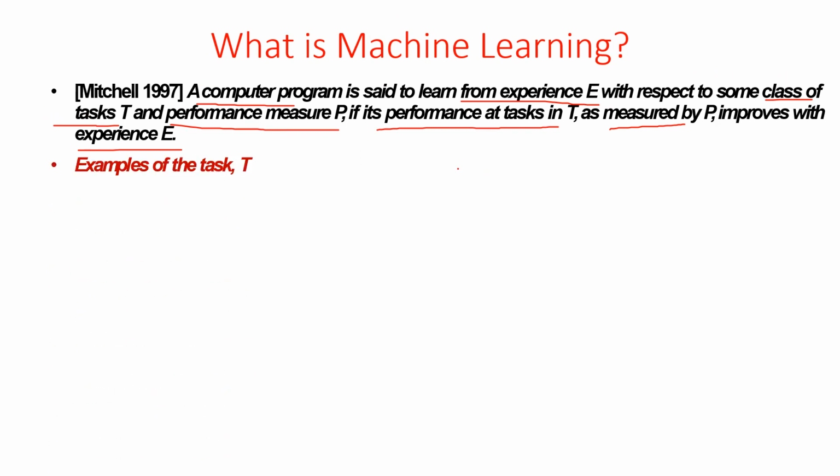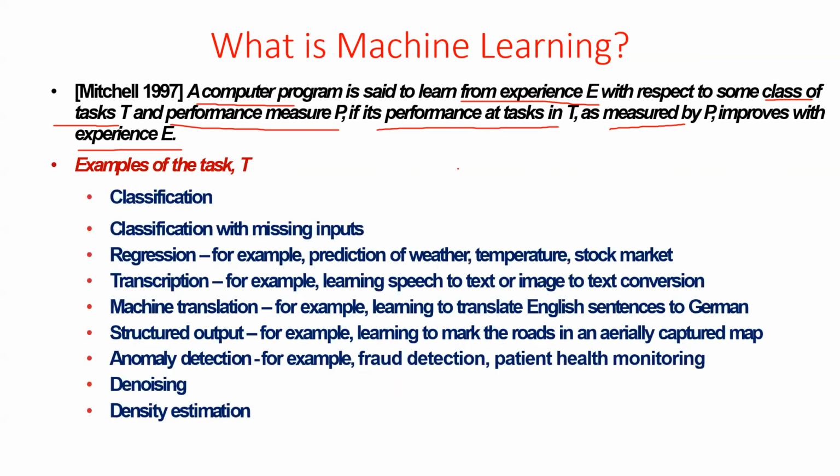Now, when we talk about tasks, here I'm going to feed into the machine learning algorithm some set of data which is going to act as training data. Some examples of the task T are as follows. Any kind of classification with data or with missing inputs.